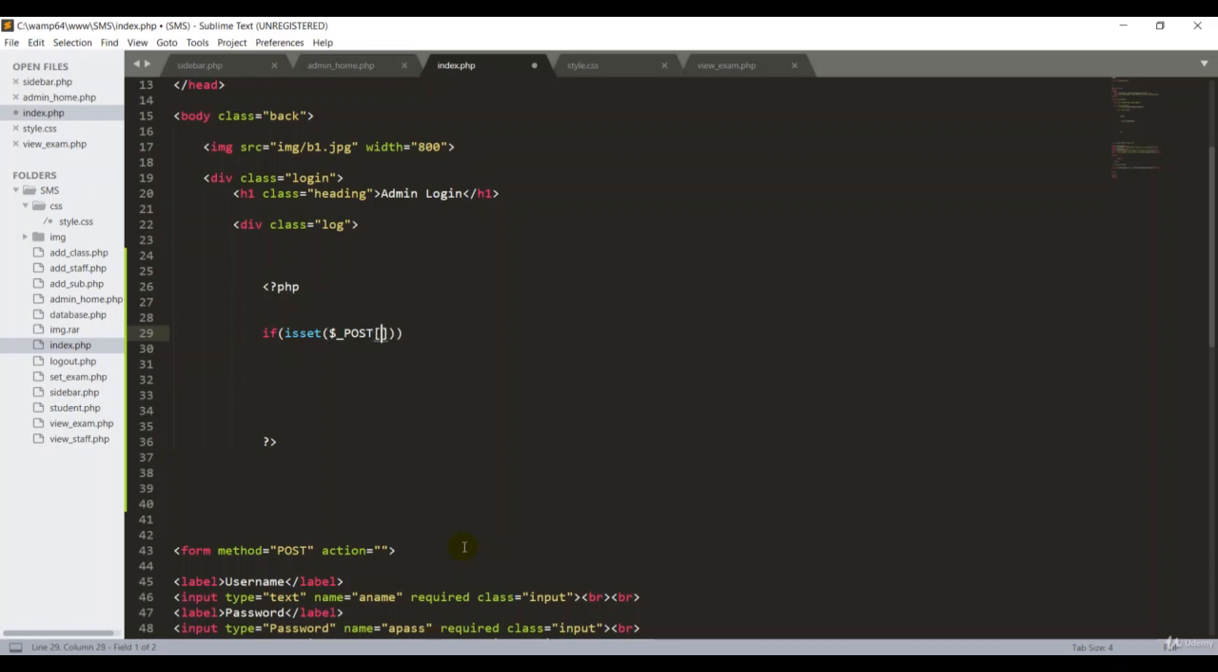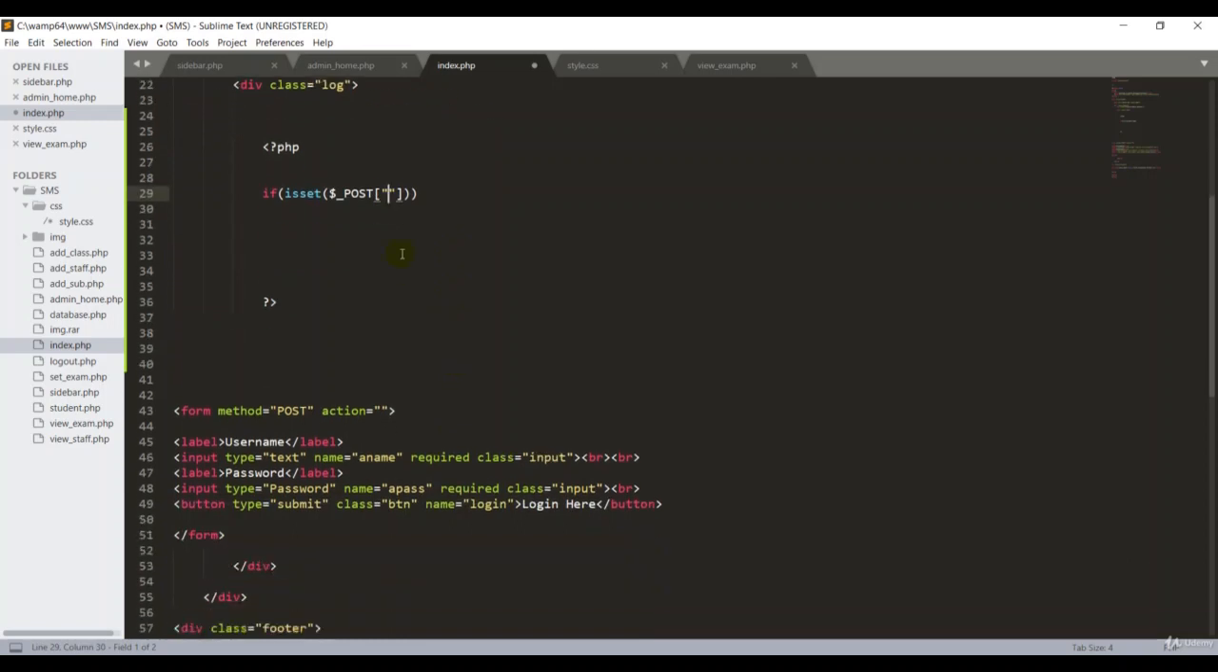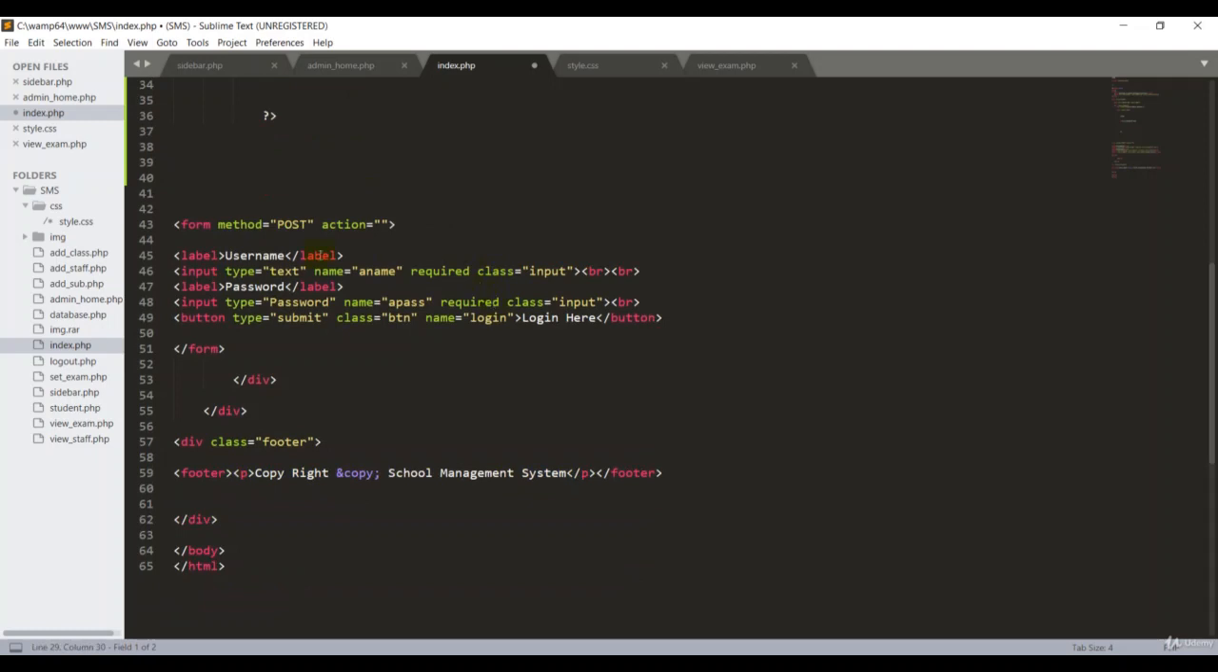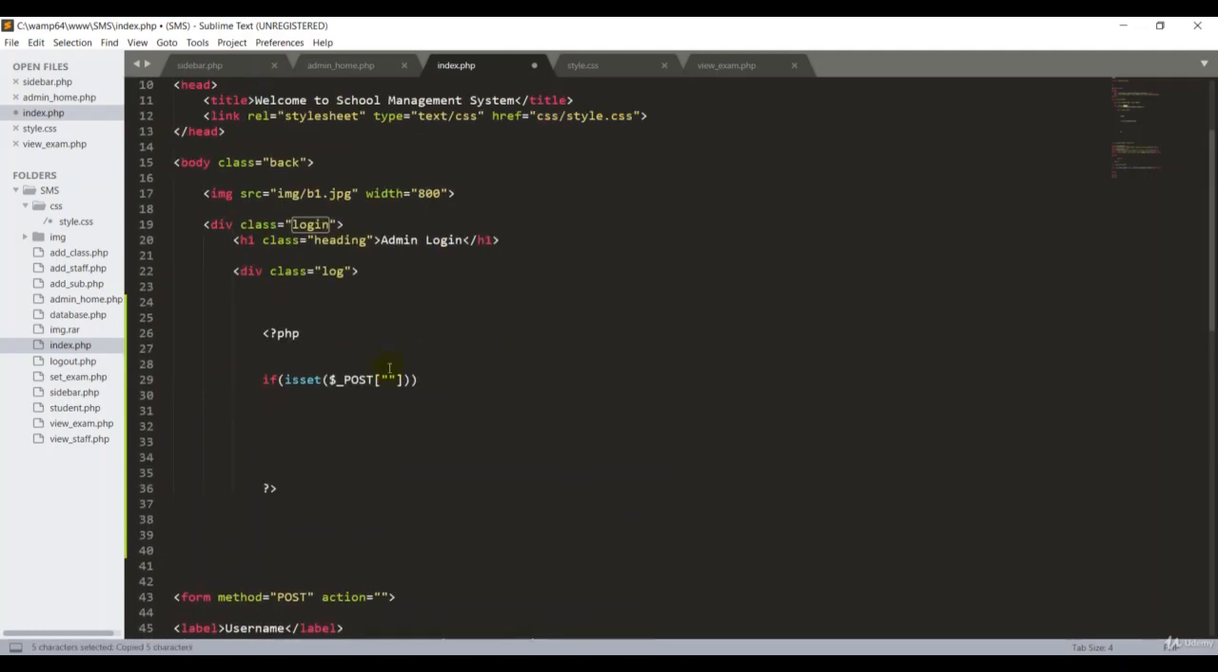Then double quote. Here I have written that because our method is post. That's the reason I'm typing the dollar sign, then post. The post is the global variable in PHP. Then I have to write here, guys, if you go back to the form, I put here login. Here the login, guys. Then open and close the brackets.